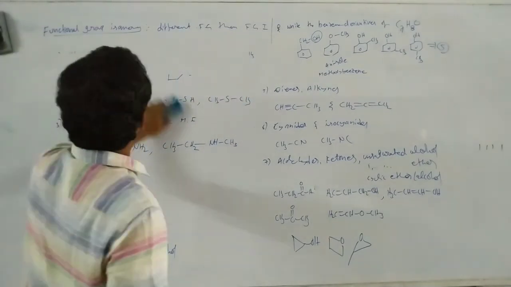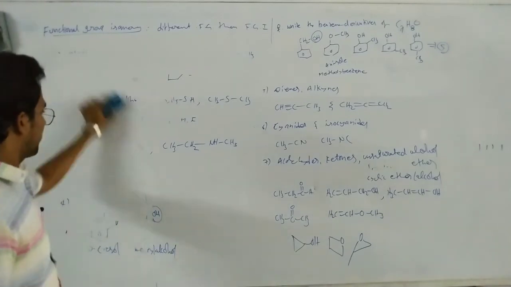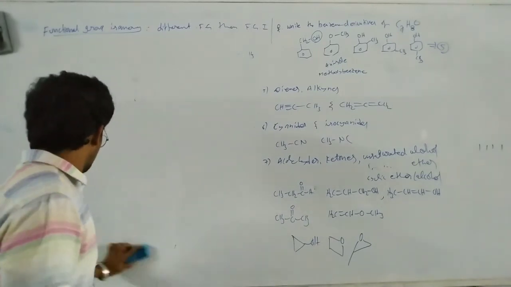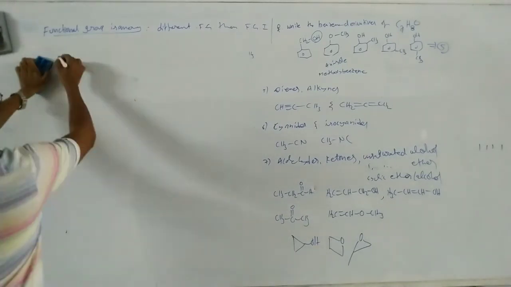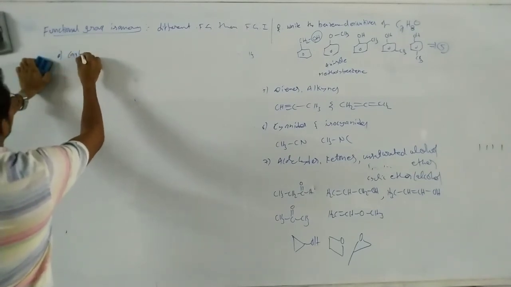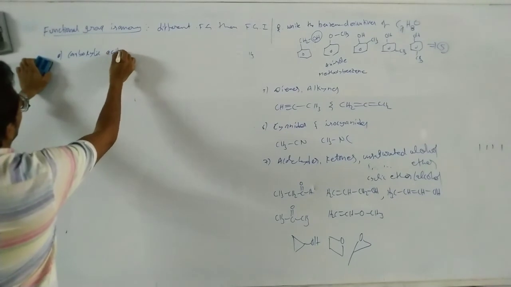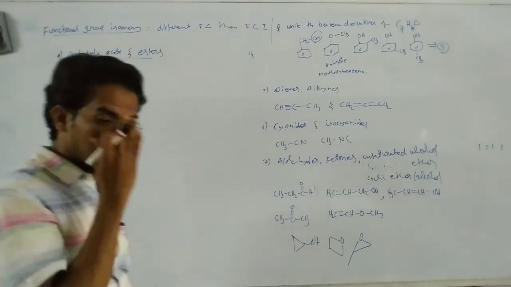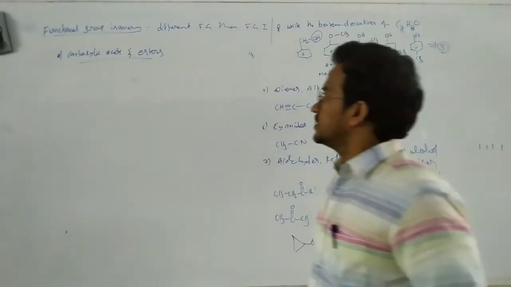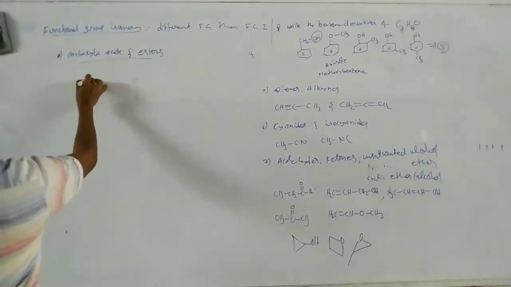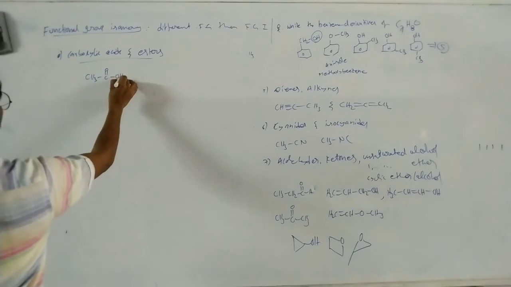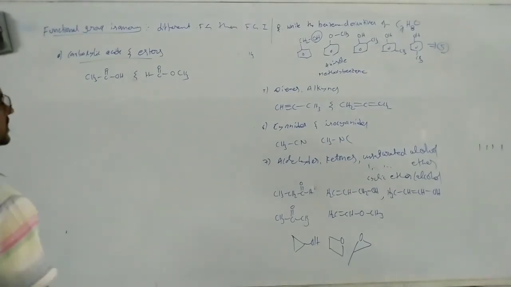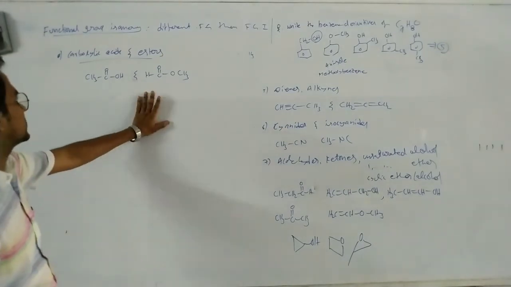Okay, so next, for suppose, carboxylic acids and esters. Here, eighth one, carboxylic acids and esters. You see this one, CH3 C double bond OH, and here HC double bond OCH3. One is the acid, one is the ester, carboxylic acid and ester.